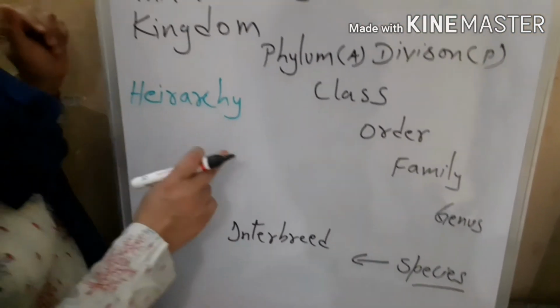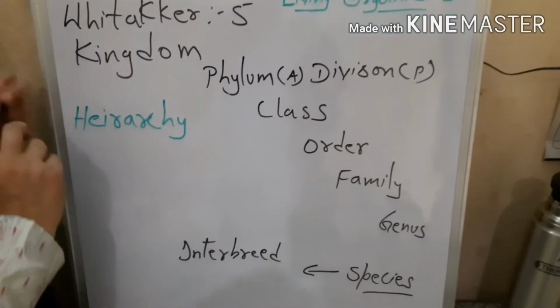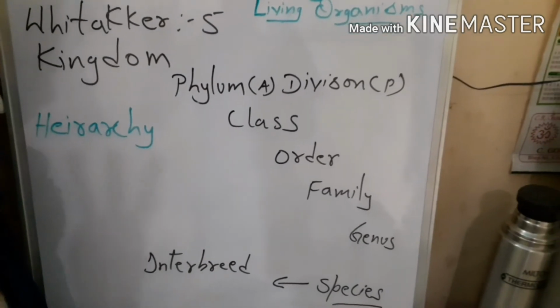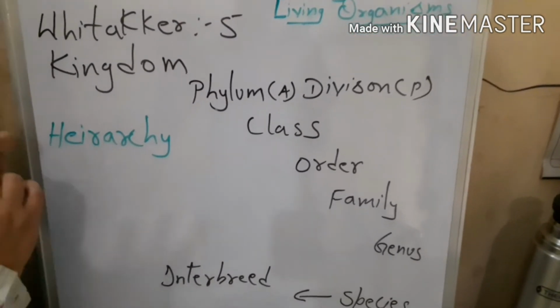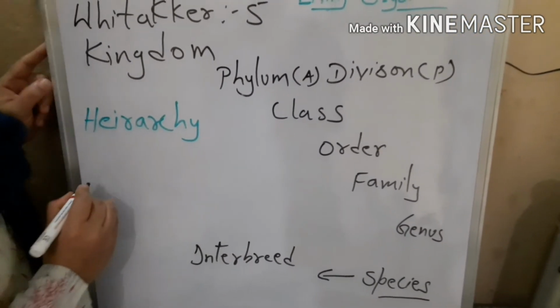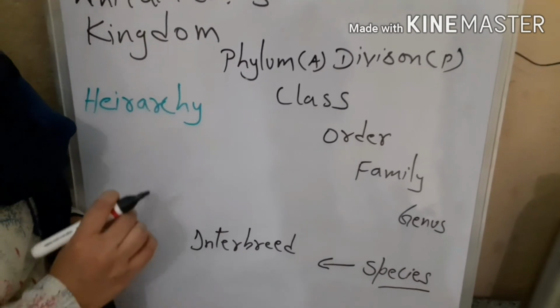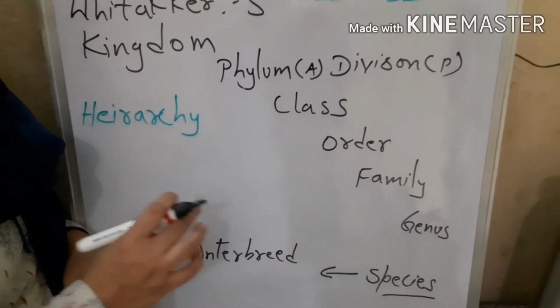So what we have seen, children, is that when this hierarchy is developing, it leads to an accumulation of characteristics. But what was my fundamental characteristic which I took into consideration? A cell was my basic fundamental unit of classification, and within the cell, the genetic material.